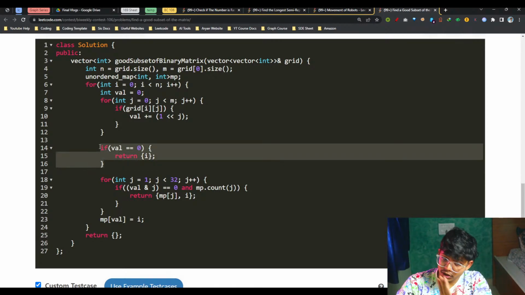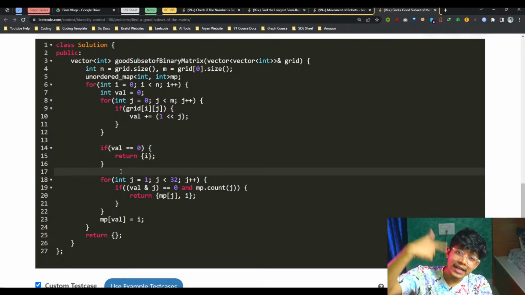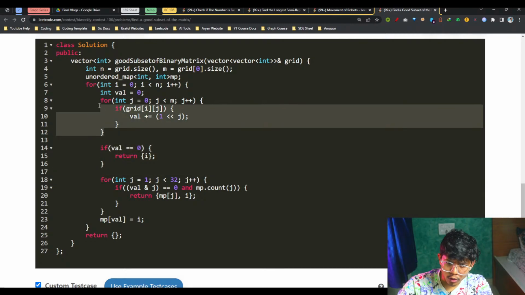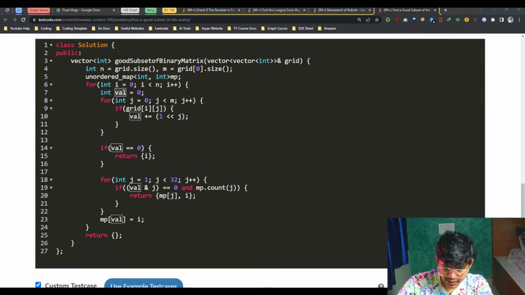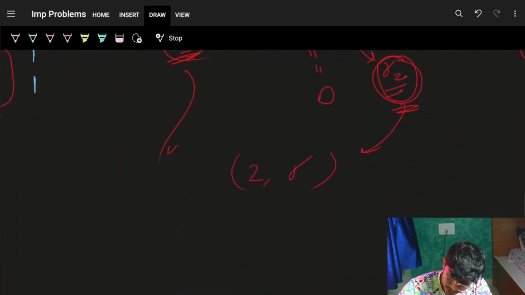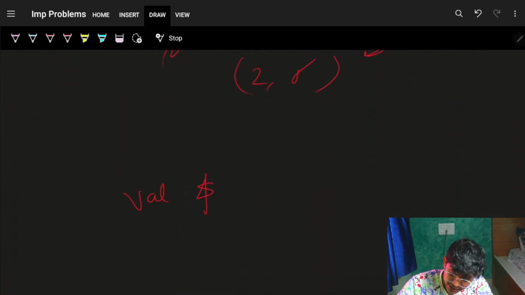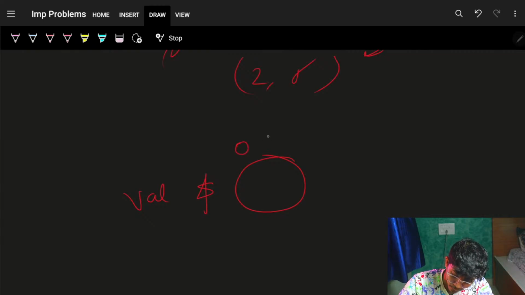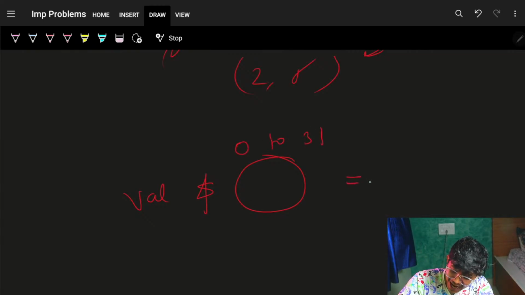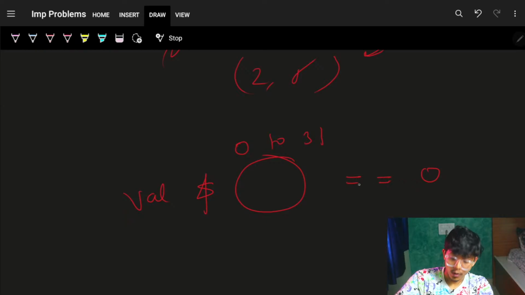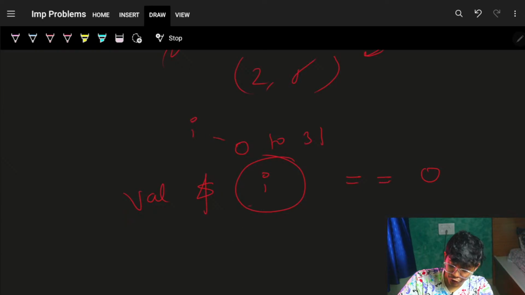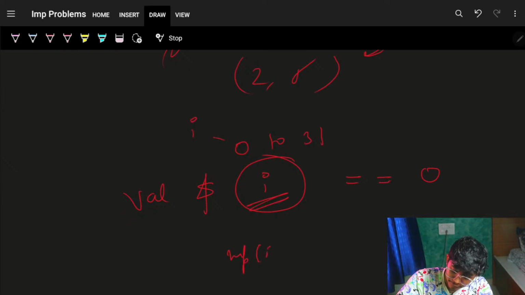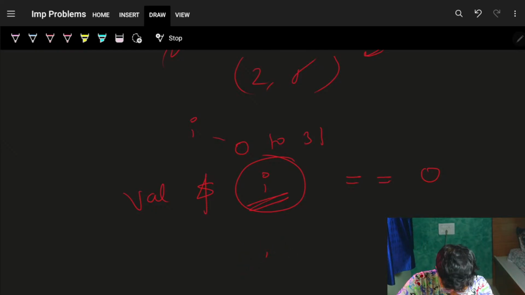But if that is not the case, then for that row the value is val. Now I want val AND some other number which is from 0 to 31. If that AND operation is a 0, and also if I choose an integer I at random, that I should also be present, which means my map of I should also be a 1.